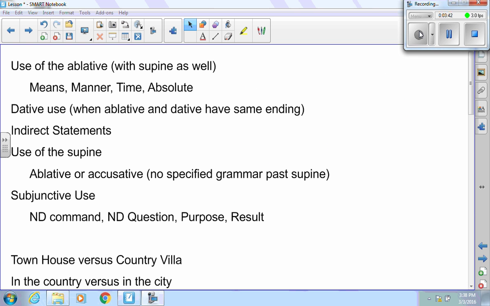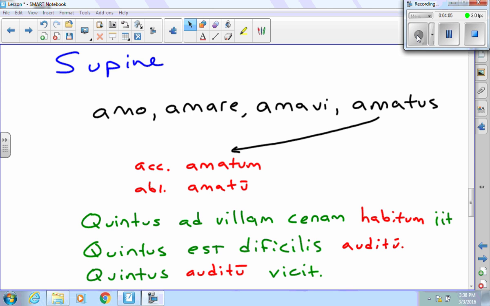Next, we have the use of the supine. On your test, it's not going to ask you whether the supine is being used as an ablative of means, an ablative of respect, an ablative of manner. It's going to basically ask you, is it a supine? Do you recognize it as a supine? And is it ablative or is it accusative? They're not going to make you distinguish which kind of ablative or which kind of accusative that it is.